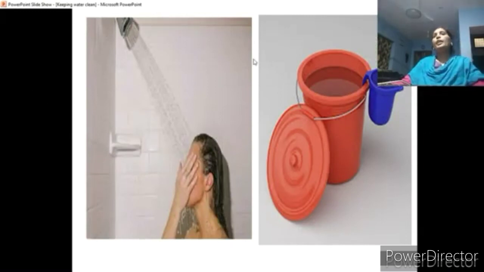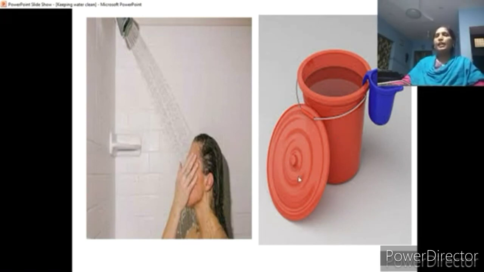And the other thing is, while taking a bath, when you turn on the shower, a lot of water gets wasted. So instead of a shower, you take a bath with a mug and bucket so that we can save the water. You may feel that it is very little water, but it doesn't matter. Definitely it means a lot. When you are using the shower, wastage of water will be more.